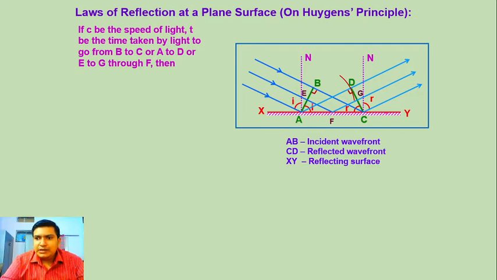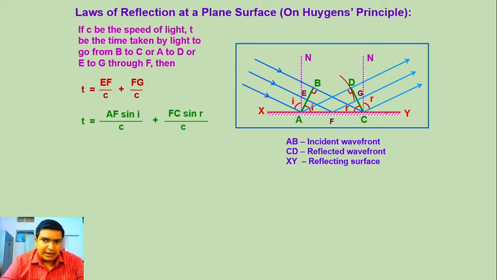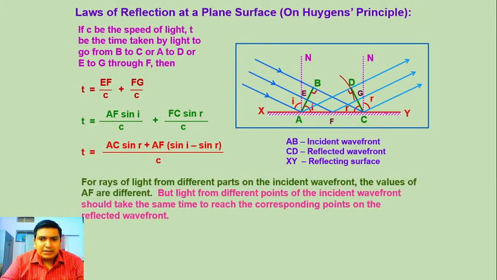then of course the distances BC and AD will be equal, that is ct, where c is the velocity of light and t is the time. So time t equals EF by c plus FG by c. So t equals AF sin I by c plus FC sin R by c. Hence the total time t equals AC sin R by c plus AF times (sin I minus sin R) by c.